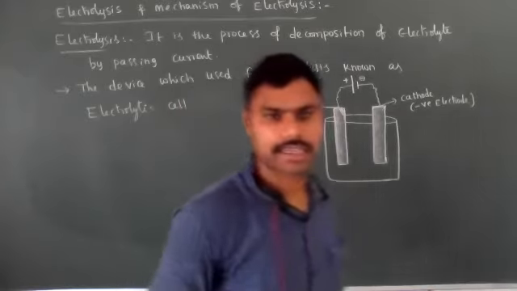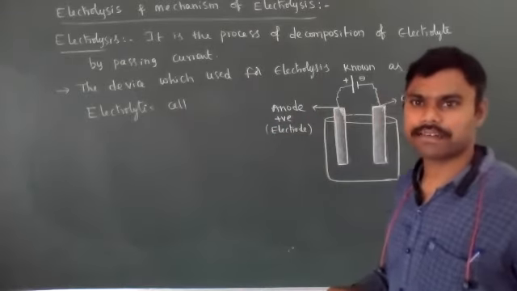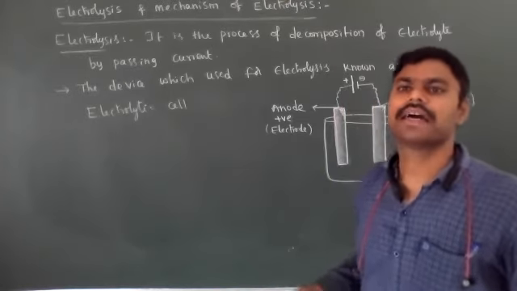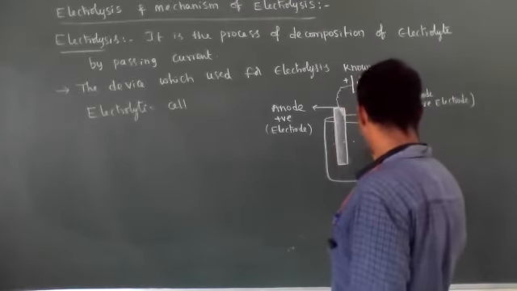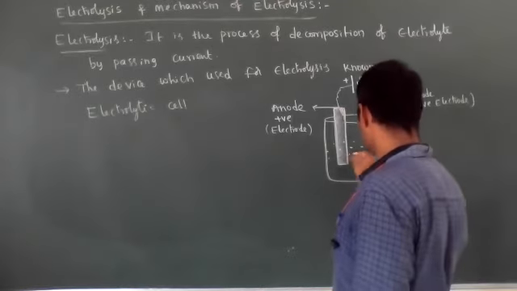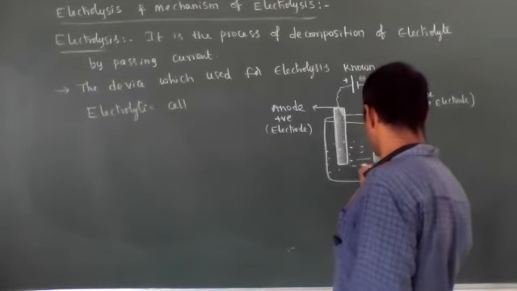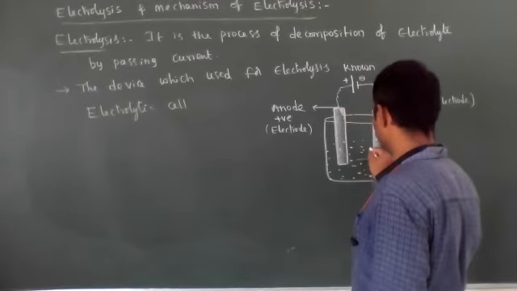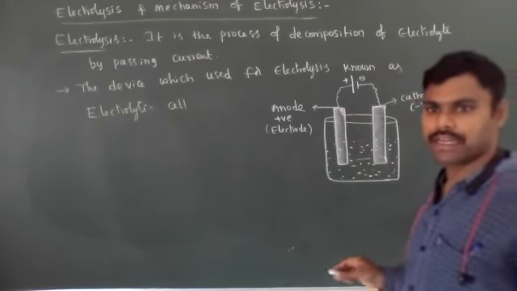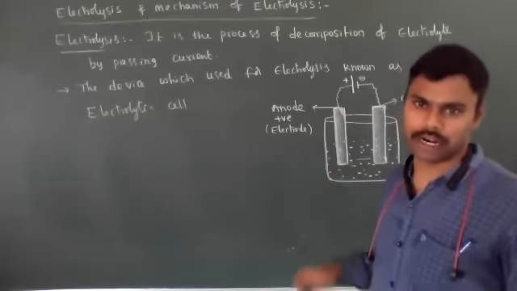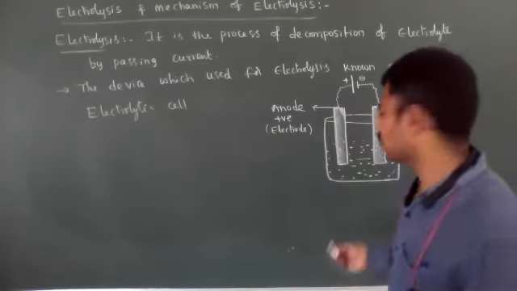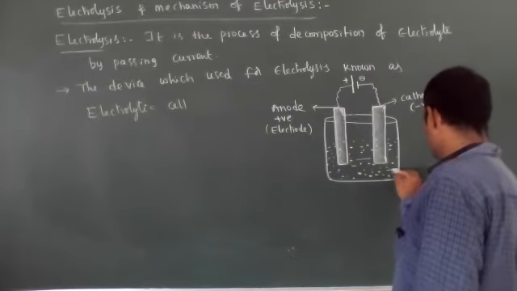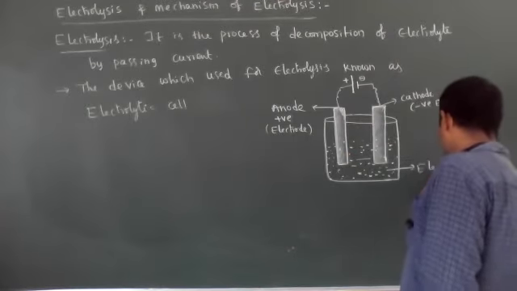So in the electrolysis process, what is taking place? Electrolysis is an important application. What type of chemical reaction is going on? Redox reactions are going on. So we need to take a suitable electrolyte. Electrolyte is nothing but a solution, and the solute must be ionized. For example, urea in water is a non-electrolyte, but NaCl in water acts as an electrolyte, a strong electrolyte. So this solution is known as the electrolyte.